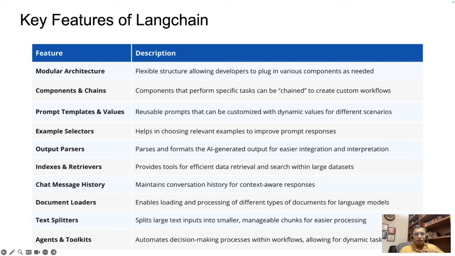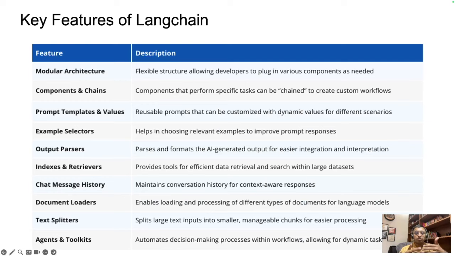First of all, modular architecture. Langchain is designed to be flexible, so developers can plug in different components as needed, whether you want OpenAI, Anthropic, or Hugging Face, and whichever vector database you want to use. Langchain lets you swap and replace components without rewriting the entire system.